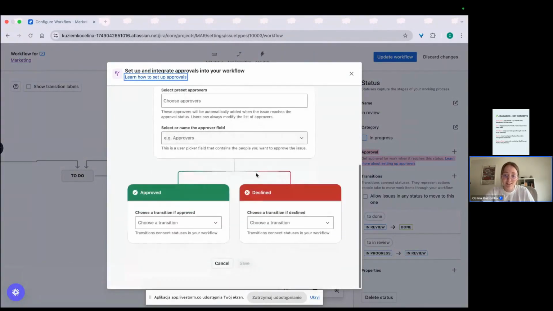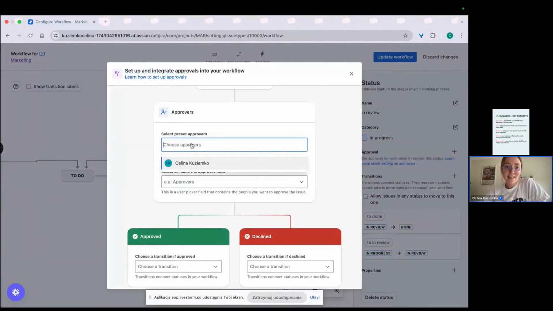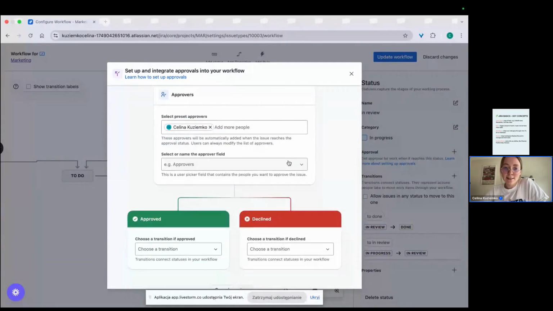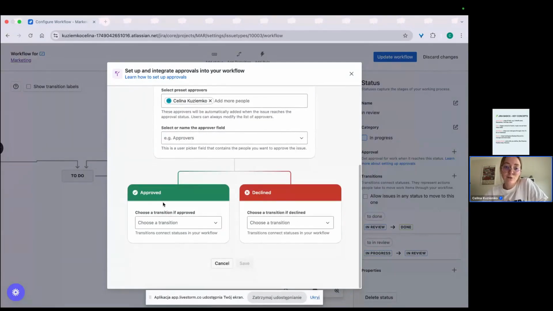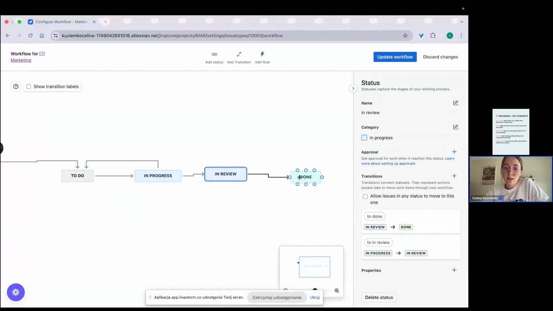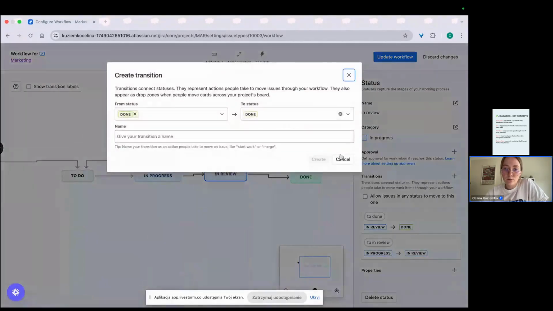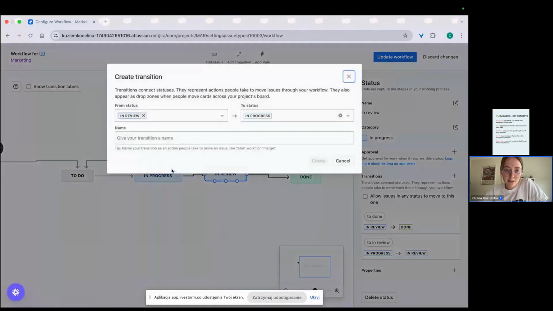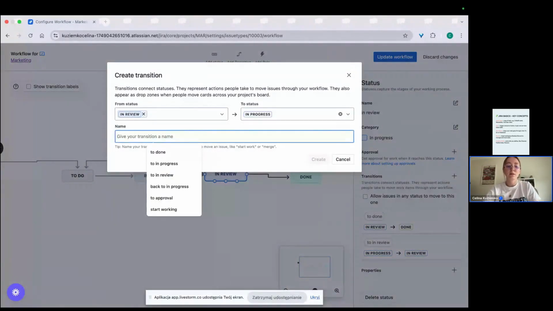As you can see, it's not very complicated. Here you choose approvers. So I'm going B2 approval because right now I'm the only one on this license. You can name it just approvers. And right now, if this is approved, you can choose a transition to Done. If it's declined, okay, sorry, we have to do one more transition here first. So it will be Needs Changes, for example.